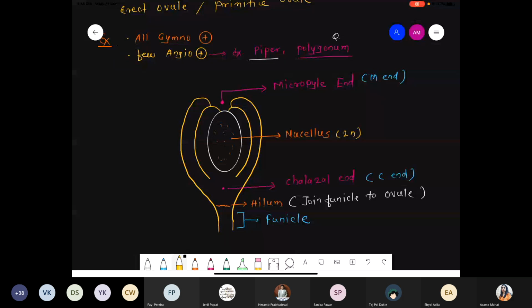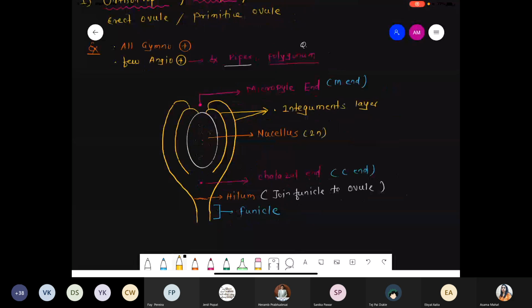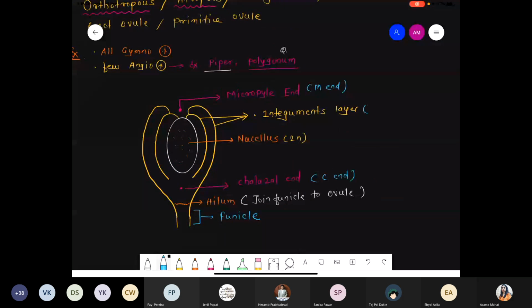Now another point, whatever we drew with the blue color, there is also a yellow color, sorry. So these layers are called the integument layer. This one, also this one, these are called the integument layers. And such integument layers are basically the protective covering of the ovule.